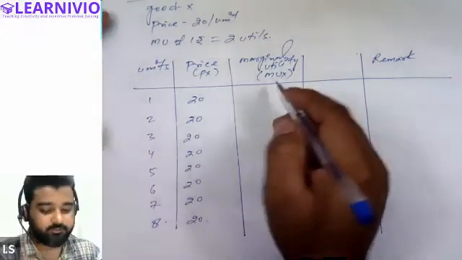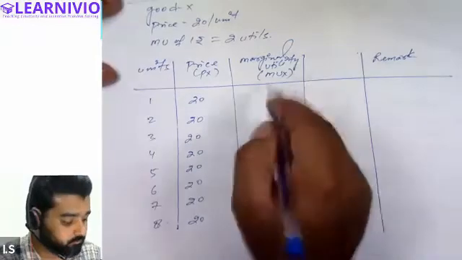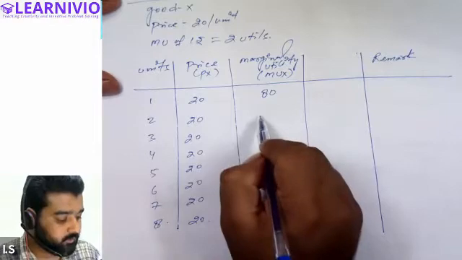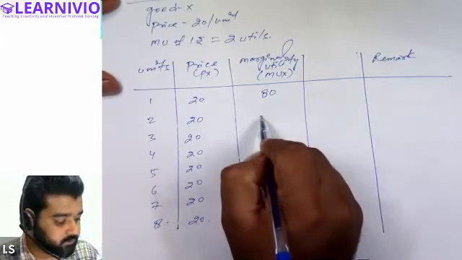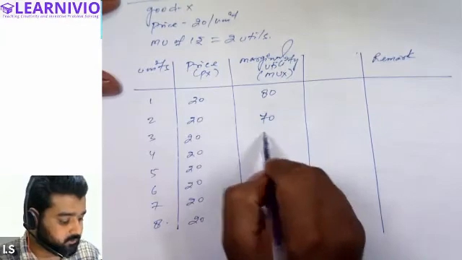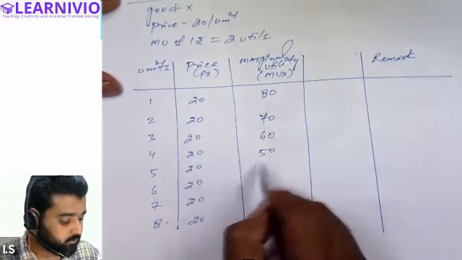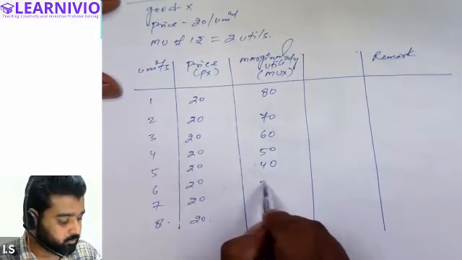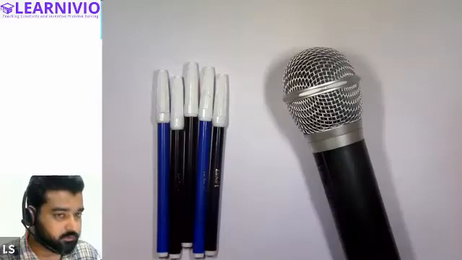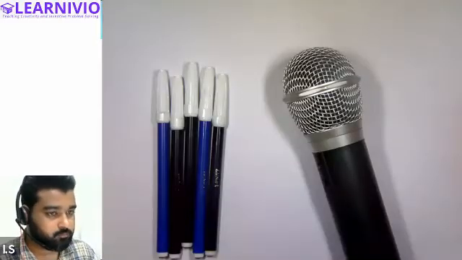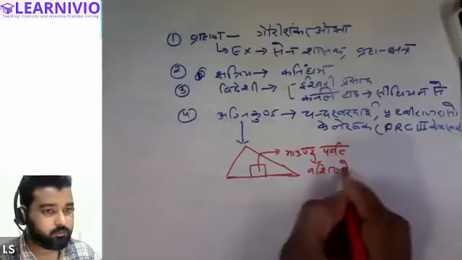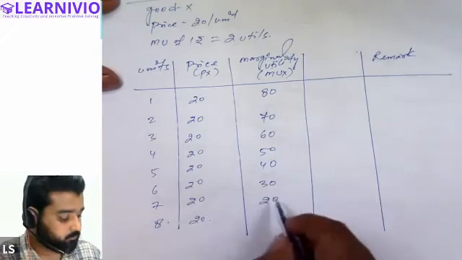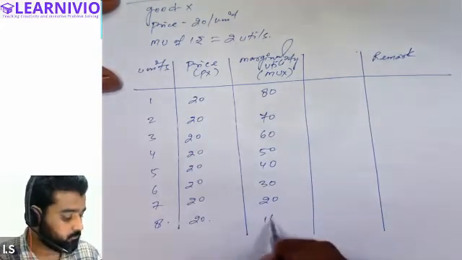The marginal utility that he is deriving from the consumption of every unit is, let's say, 80 utils, then 70 utils, then 60, then 50, 40, 30, 20 utils and 10 utils.